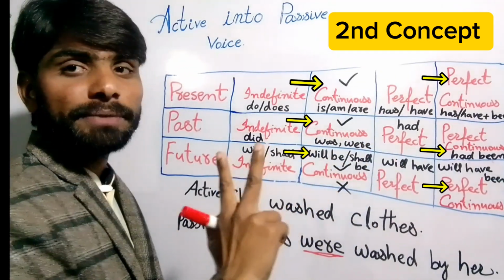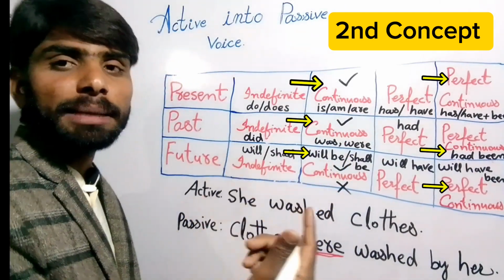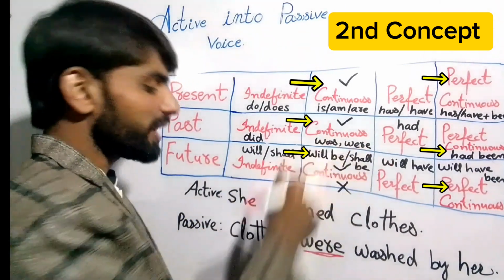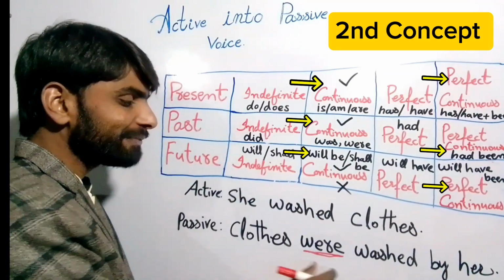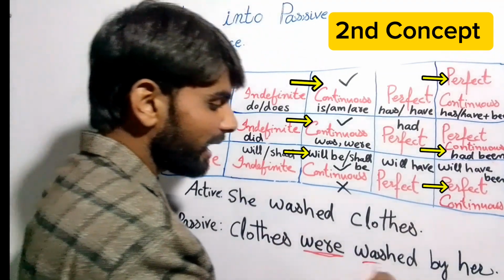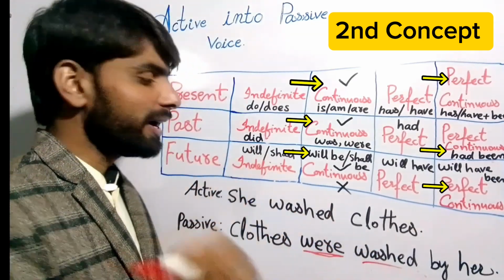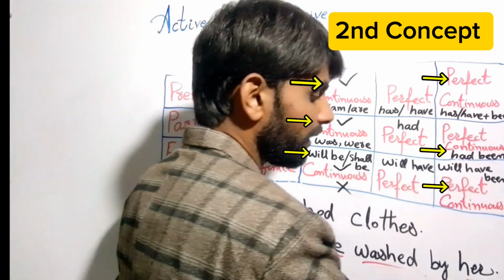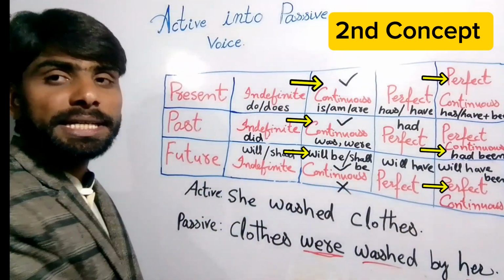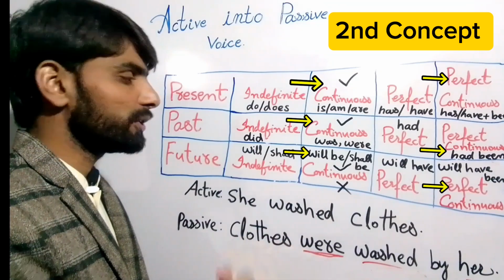Here there are two helping verbs, right? So for single things we will use was, and for plural things we'll use were, right? So clothes were, so we will use clothes were, right? And the verb we will always use in the third form, right? And by her, right? Just by changing the helping verb, it has become passive voice, right?